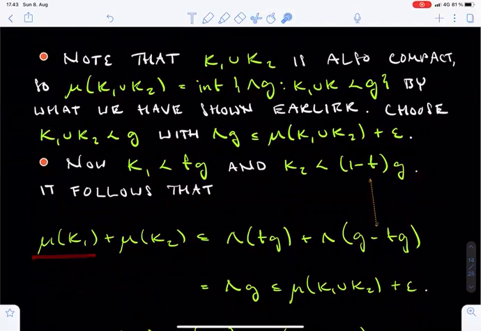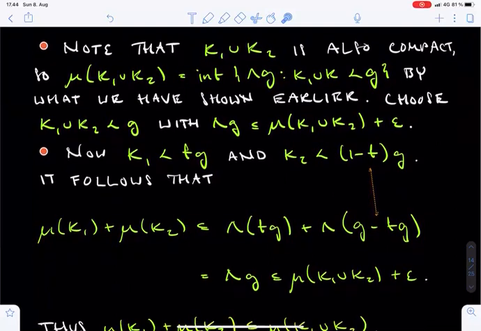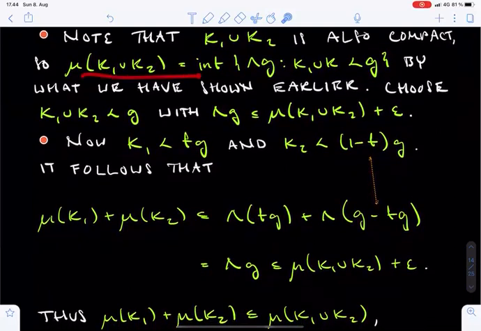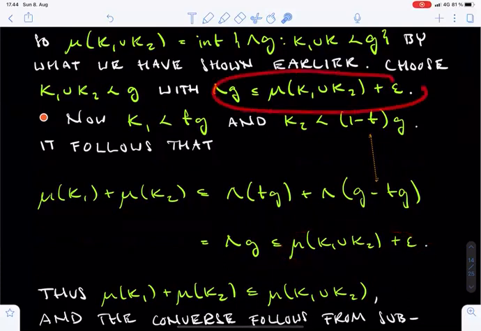First, the sum of mu K1 and mu K2 is bounded from above by lambda of f times g plus lambda of (1 minus f) times g, which we have written out as g minus f times g. This inequality uses the two dominations mentioned above, and of course also the formula for the mu measures of compact sets from the previous lecture. Now we may use the linearity of lambda to conclude that the previous sum equals lambda of g. And here g was chosen so that lambda of g is no larger than the mu measure of K1 union K2 plus epsilon.